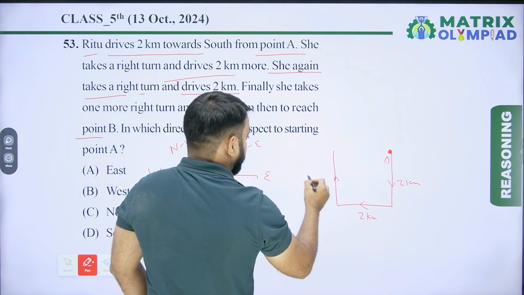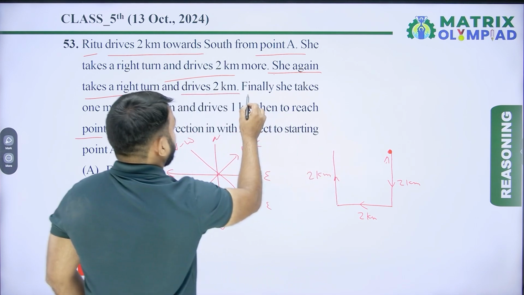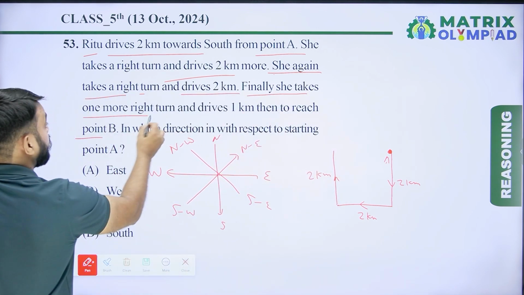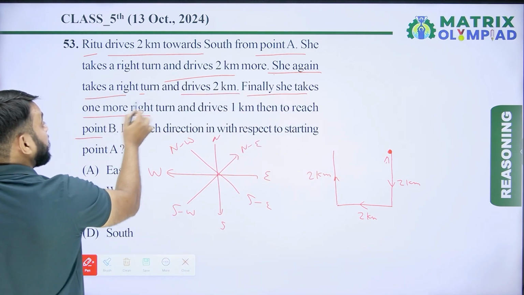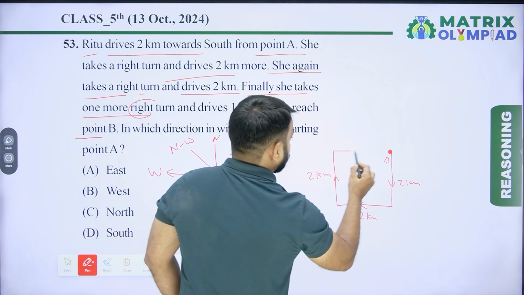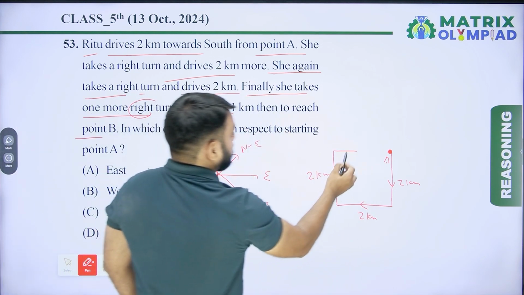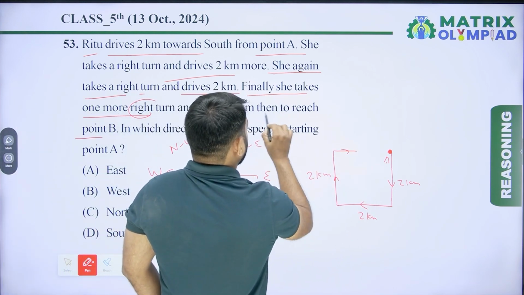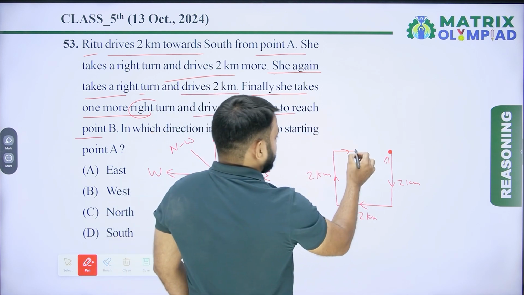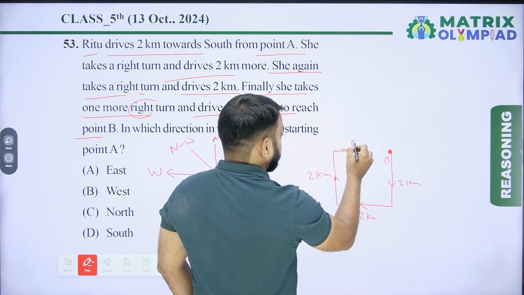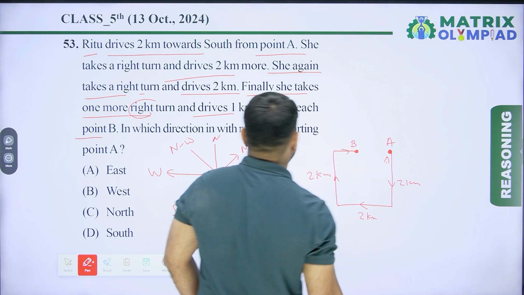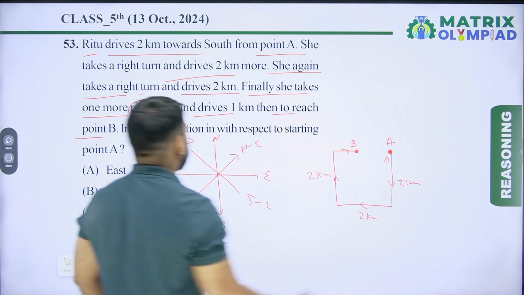She again takes a right turn and drives another 2 km. Finally she takes one more right turn and drives 1 km to reach point B. So here is point A and here is point B.